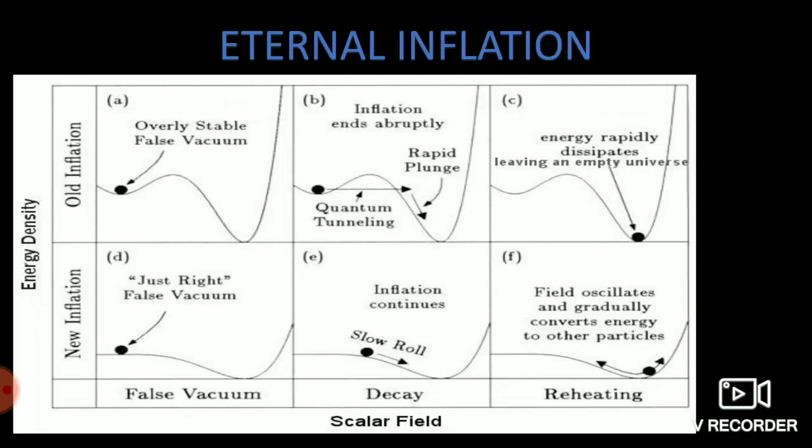There are two kinds of inflationary theories: old inflationary theories and new inflationary theories. The old inflationary theory was proposed by Alan Guth, in which there was a field called the inflaton field, and its conjugate particle, the inflaton. It was in a stable state at a very high energy state,